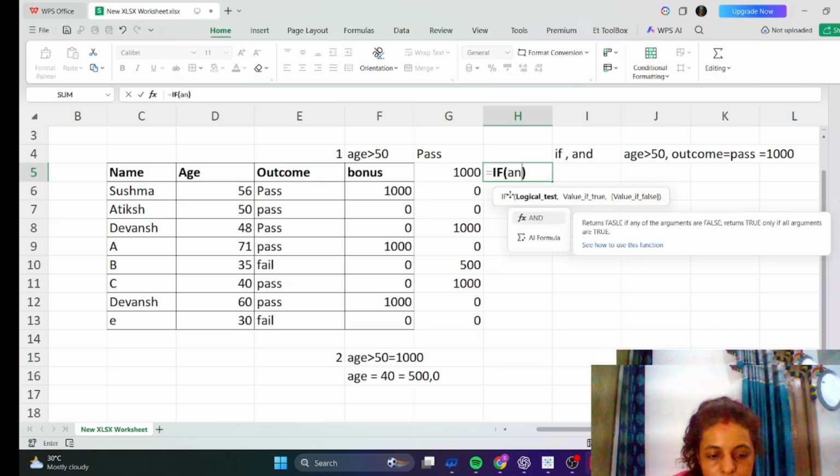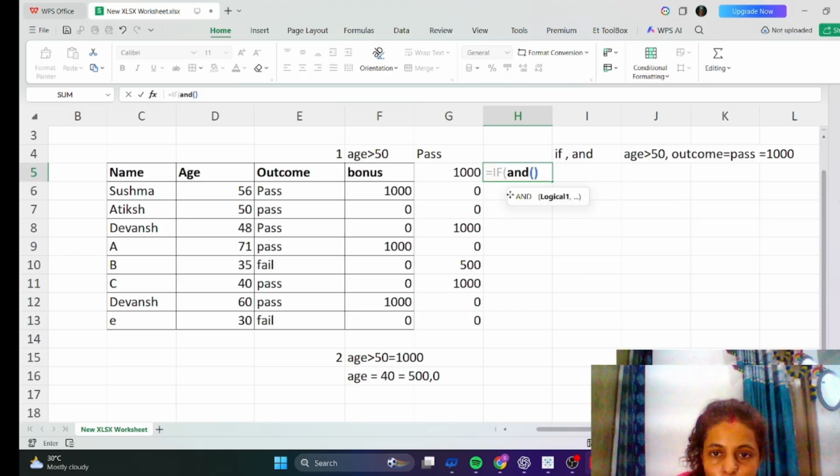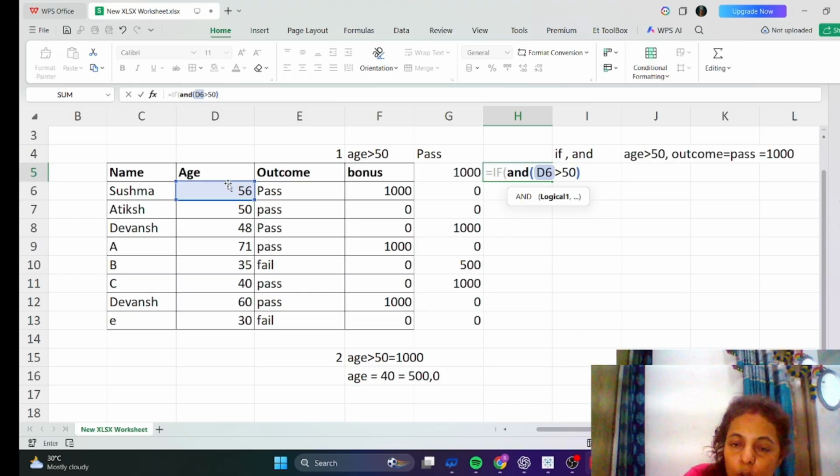Select, then AND, and then open bracket. Logical 1 means what logic we are going to apply: age should be greater than 50, so select age greater than 50. There is one condition, and we have to apply one more condition, because we are using AND, and both should be true. Then only they will get 1000, otherwise they will get 0 only.